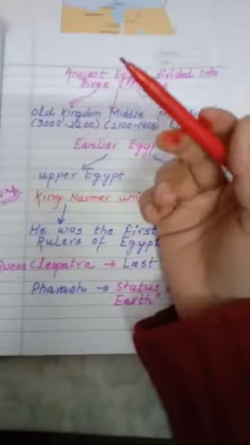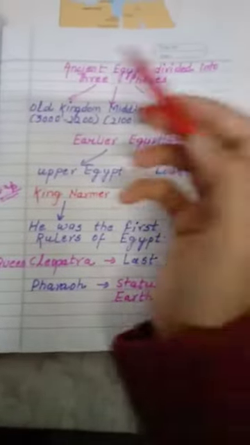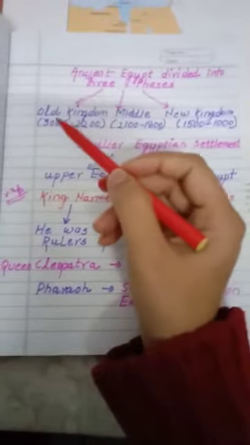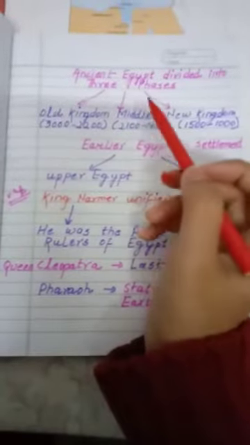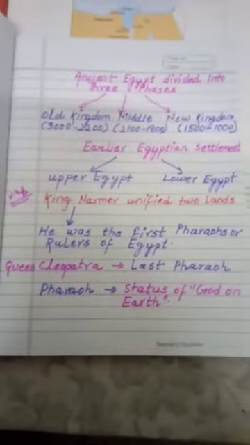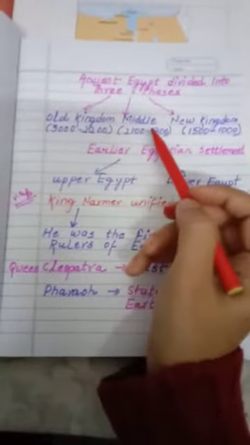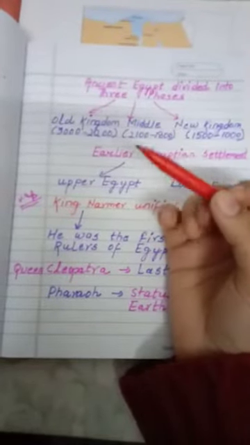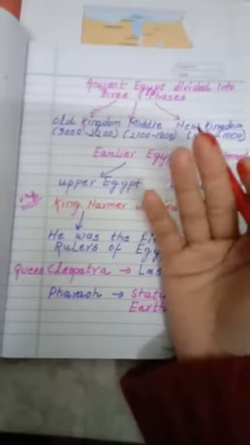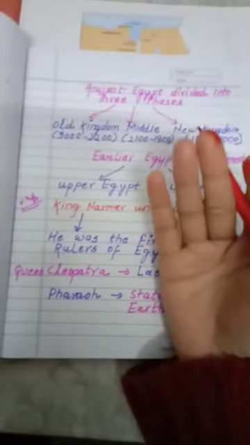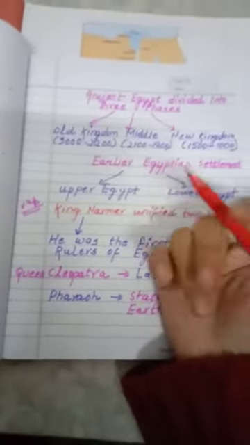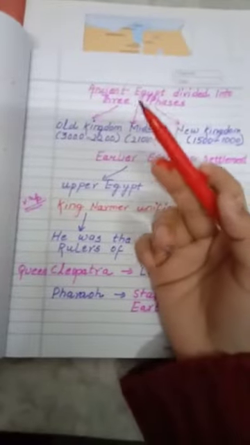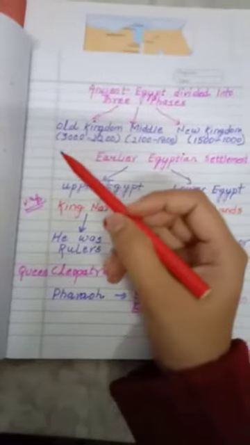Many of the children write that ancient Egypt was divided into three phases: old kingdom, middle kingdom, and new kingdom. But you write the wrong dates. Suppose your birthday falls on 1st Jan 2001, you will not write 11th of October 1996. You will write 1st Jan 2001. Similarly, you have to write whatever date is given correctly.